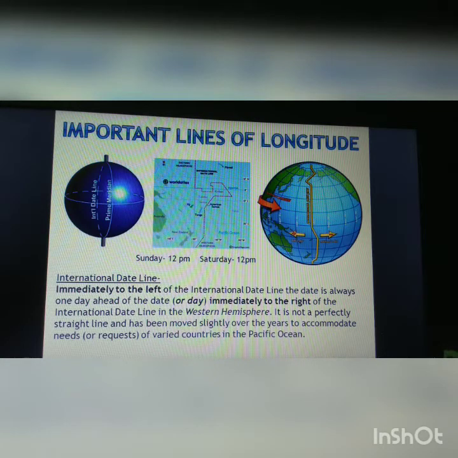Immediately to the left of the international dateline, the date is always one day ahead. Immediately to the right of the international dateline, in the western hemisphere, it is one day less. It is not a perfectly straight line and has moved slightly over the years to accommodate the needs of varied countries in the Pacific Ocean. Islands and small countries are present in the Pacific Ocean, so the line has to be made zigzag, so that there is no problem with the timing in the same country.